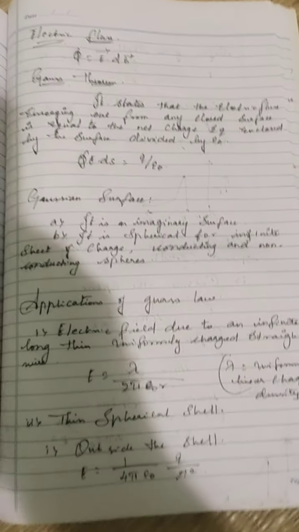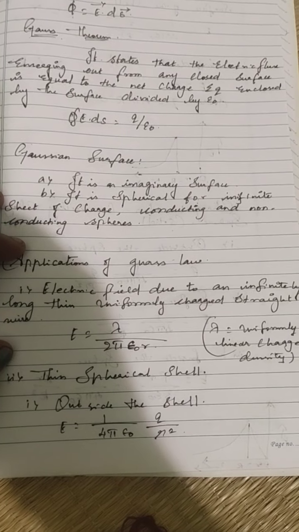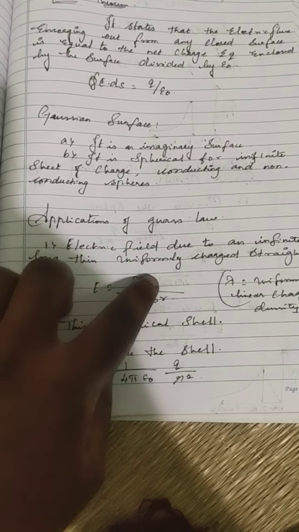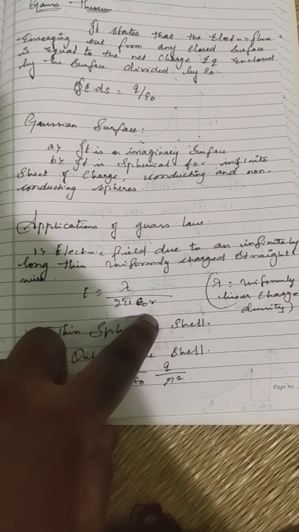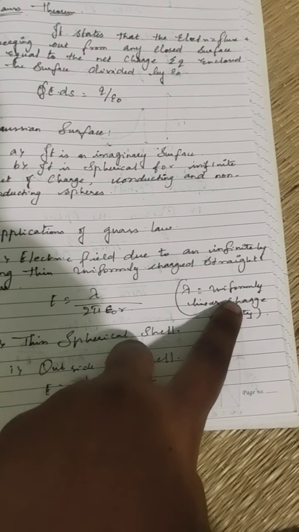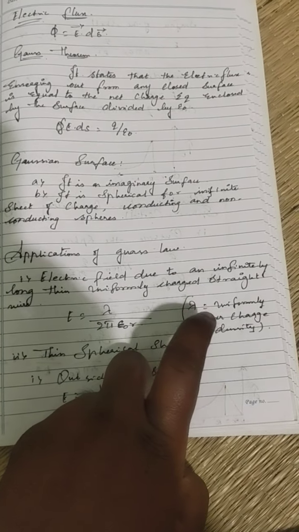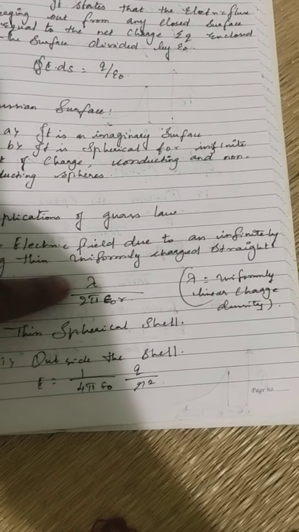Then for application of Gauss law: electric field due to an infinitely long thin uniformly charged straight wire. Mention this word infinitely, because the finite ones are also present. For that, E is equal to lambda by 2 pi epsilon naught r. Here lambda is used for linear charge density. I think I already told you about this. There we see linear and surface; for linear we should use lambda.